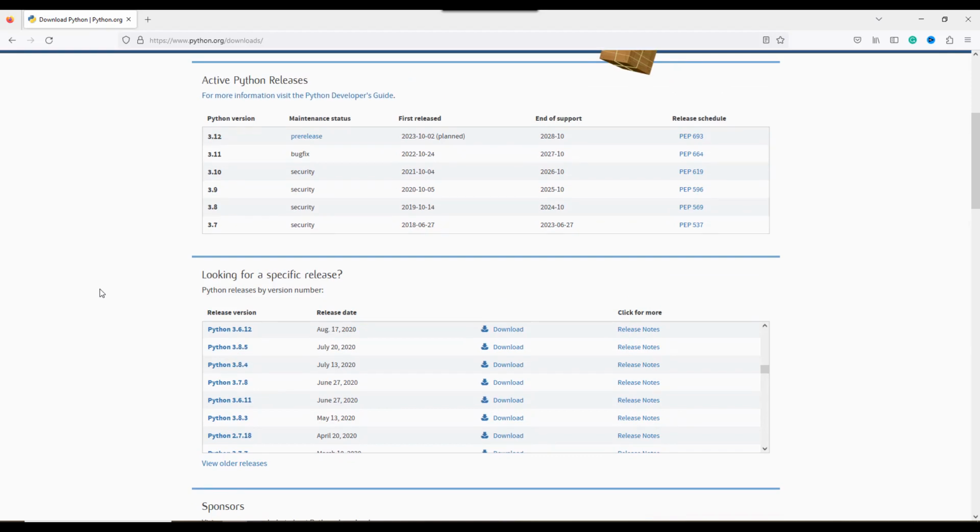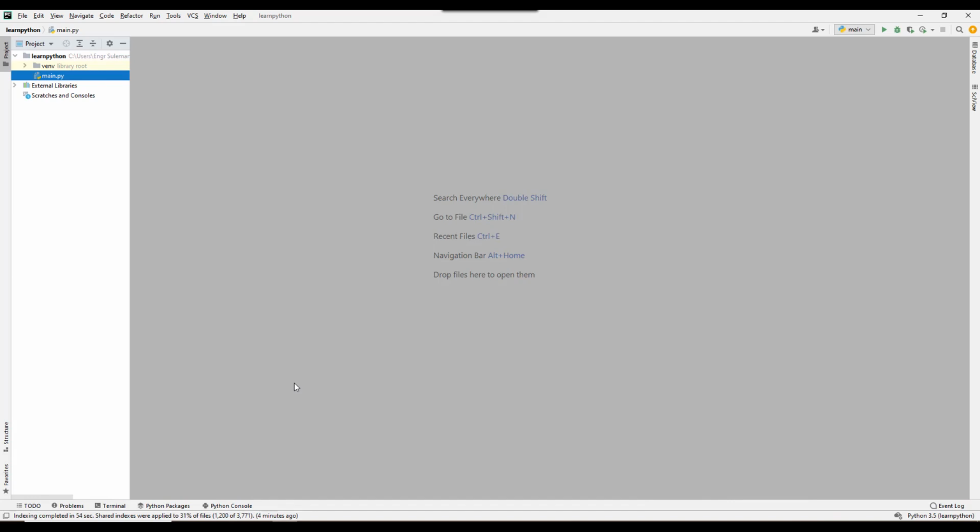There are many releases. After downloading and installing this, you need an editor. I have installed PyCharm Professional Edition, but you can install PyCharm Community Edition as well. On the other hand, you can also download and install Anaconda.